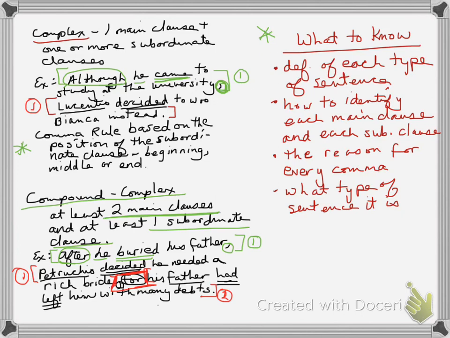Next clause. Father had left. We're looking for subject-verb pairs. Reading the whole clause: his father had left him with many debts. Now, I'm not reading the coordinating conjunction when I analyze whether or not that's an independent clause or a dependent clause. I'm just reading from his father. Got it? His father had left him with many debts. That could stand alone in the sentence. So we're going to call that the second main clause or the second independent clause.